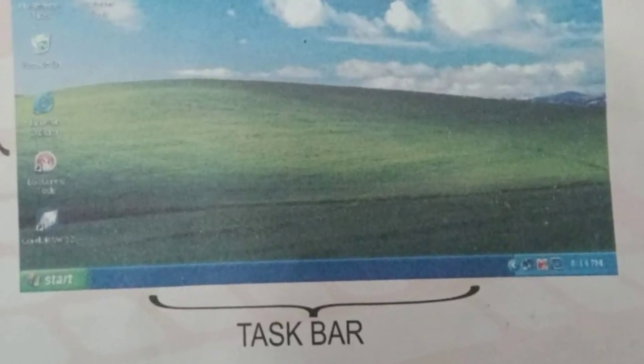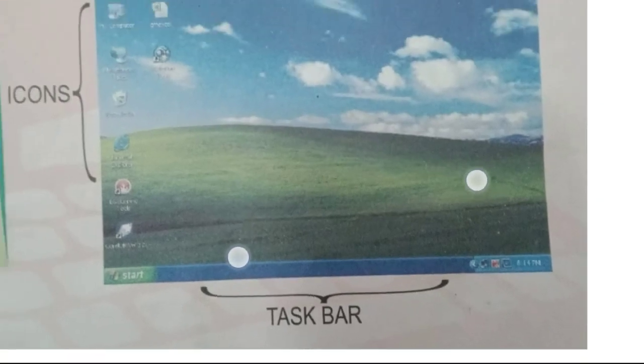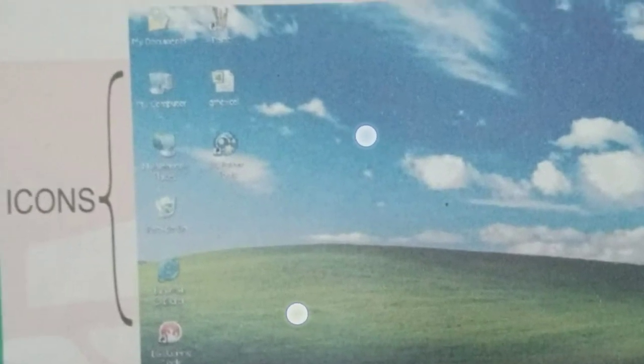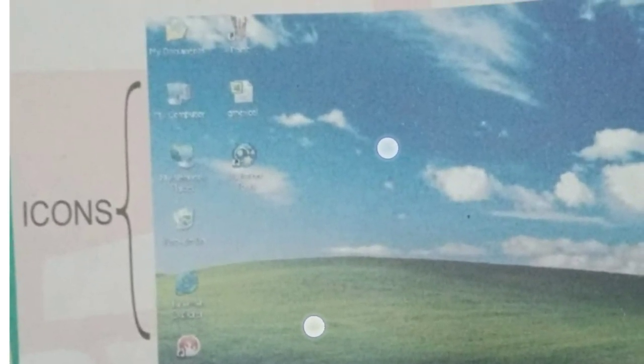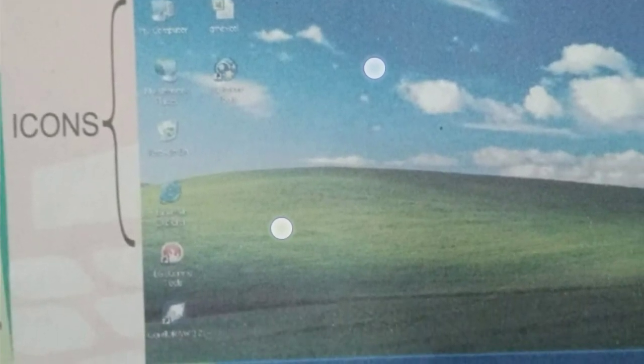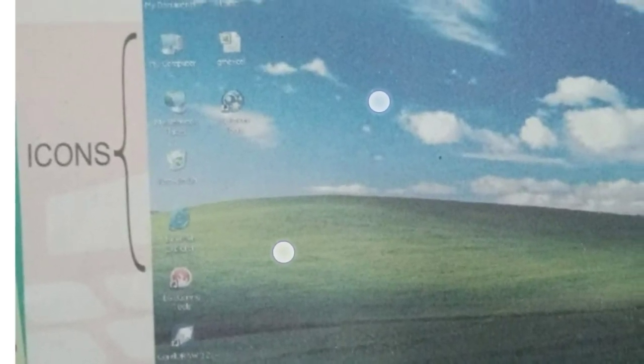Here you can see the start button, and you can see the date, time, and other icons which we frequently use. Then you can see icons. Small pictures are there. These are all called icons. You can see My Computer, Recycle Bin, and so much more. So these are all called icons.